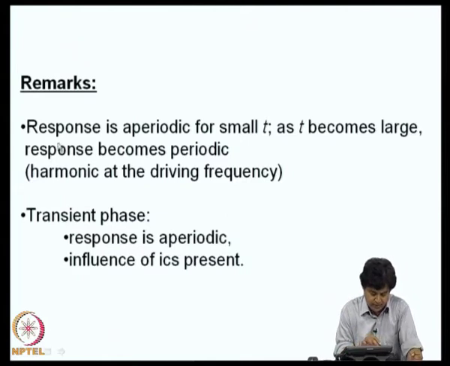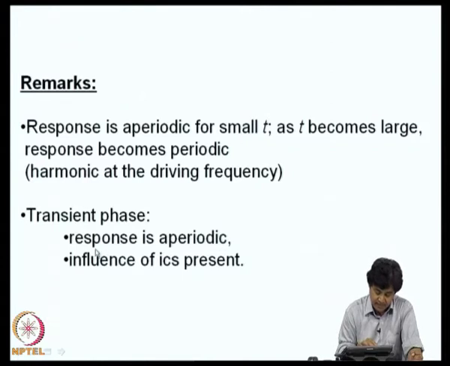So, as a few remarks, response is aperiodic for small t. As t becomes large, response becomes periodic. In fact, it is harmonic at the driving frequency. So, there is a transient phase and a steady phase. The transient phase is characterized by an aperiodic response in which influence of initial conditions is still present. The steady phase is when the response becomes periodic and the effect of initial conditions vanishes.